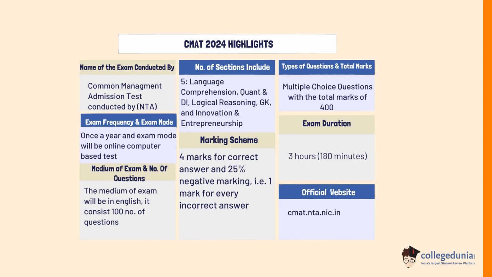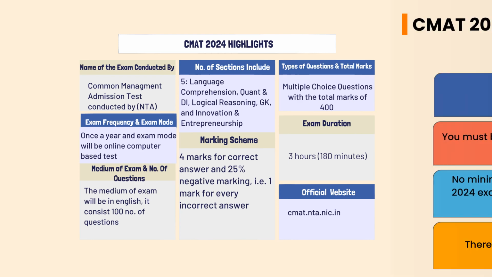It includes 5 sections: language comprehension, quant and DI, logical reasoning, GK, and innovation and entrepreneurship. The marking scheme of CMAT is 4 marks for every correct answer and 25% negative marking, that is 1 mark for every incorrect answer. There will be multiple choice questions with total marks of 400 and the exam duration will be 3 hours, 180 minutes. The official website of CMAT is cmat.nta.nic.in.